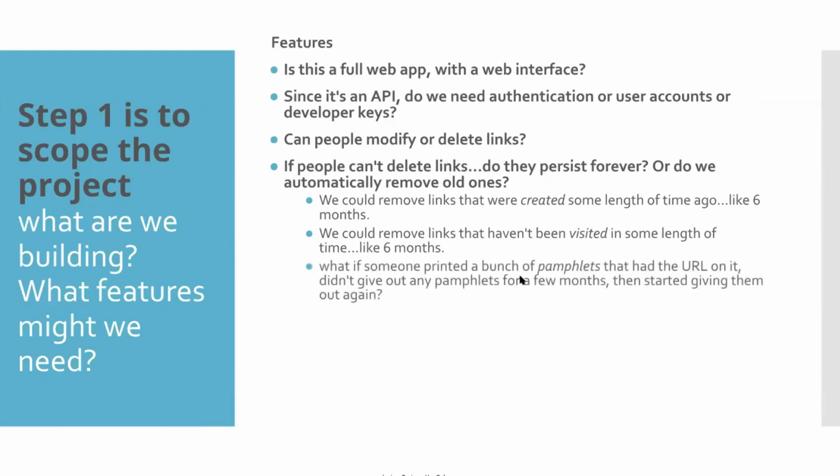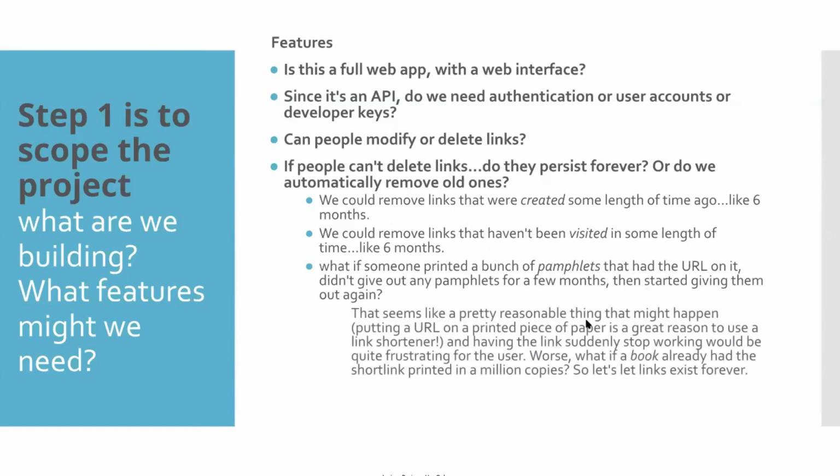Exactly, what if someone printed a bunch of pamphlets that had a URL on it and did not give out any pamphlet for a few months and started giving them out again? That seems pretty reasonable. Putting a URL on paper is a great reason, and having the link suddenly stop working would be quite frustrating for the user. Worse, if a book already had the short link printed in the millions, so let's let it exist forever.